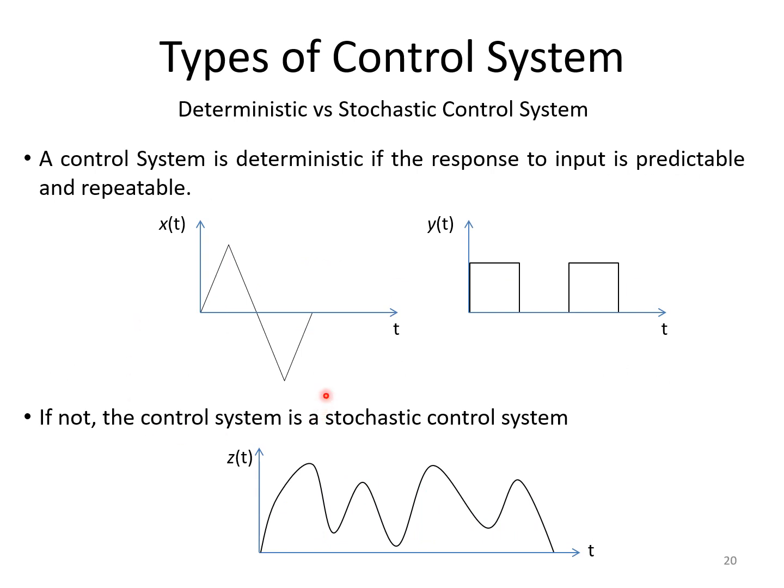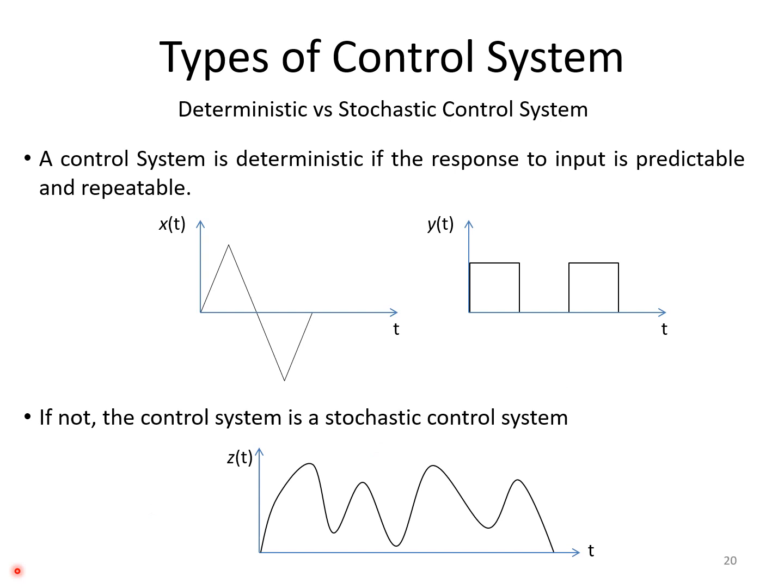Next, deterministic versus stochastic control systems. A control system is deterministic if the response to an input is predictable and repeatable. So if we can determine what the output response is for the input given, then we can say that it is a predictable system, or a deterministic system. If you can see here, x of t is a triangular waveform which I am giving, and I am getting y of t as a square signal like this, which is deterministic.